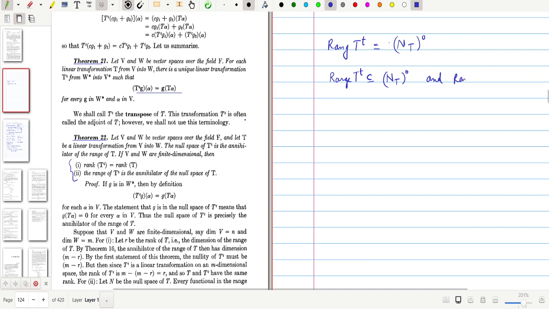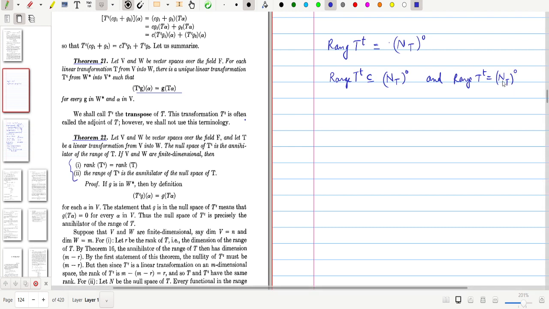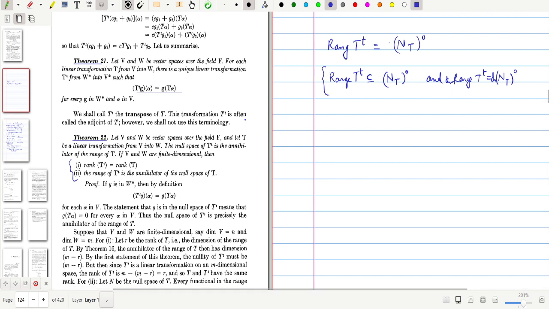So we'll prove this inclusion, and we'll prove the dimensions are the same. Then you can easily get this result. Okay, so we'll prove this.